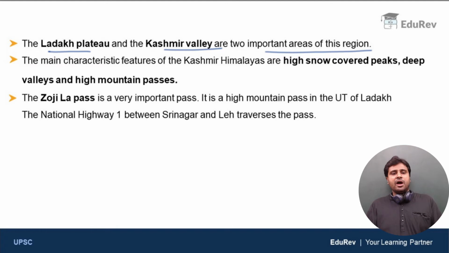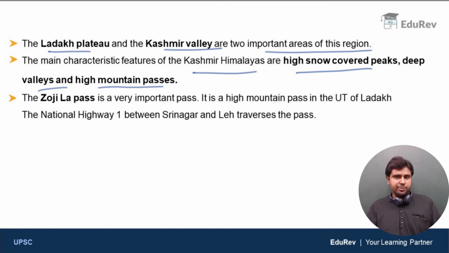Clear? Now, the main characteristic features of the Kashmir Himalayas are high snow-covered mountains, deep valleys, and high mountain passes. In the previous videos, we have also discussed the meaning of mountain pass. So what do you mean by mountain pass? A mountain pass is a navigable route through a mountain range.